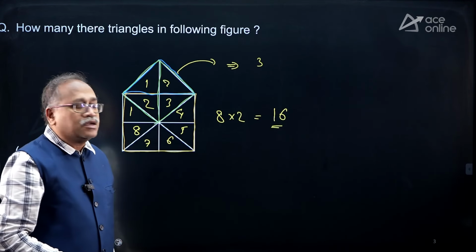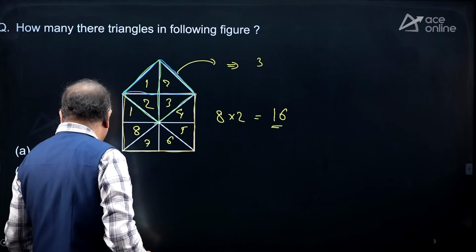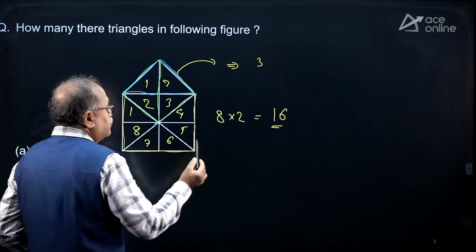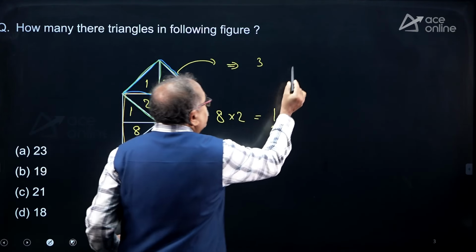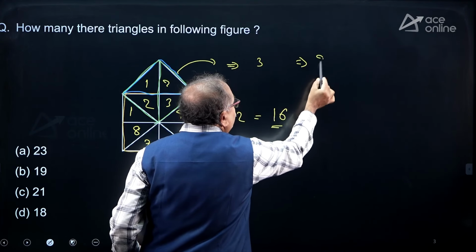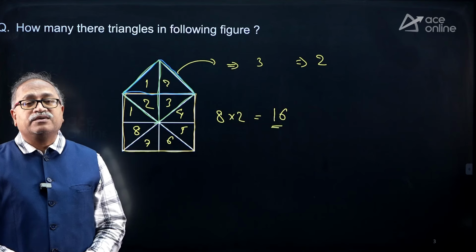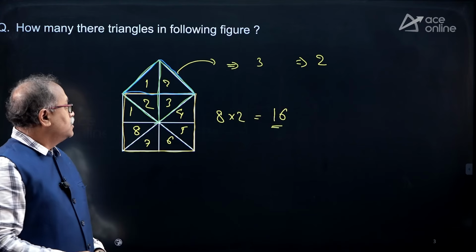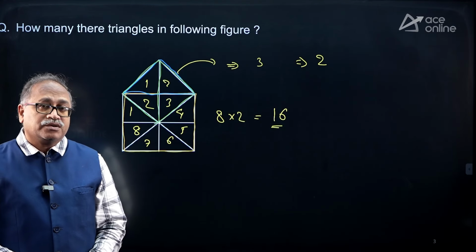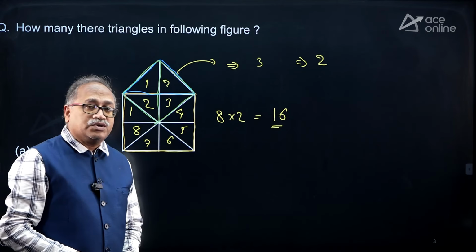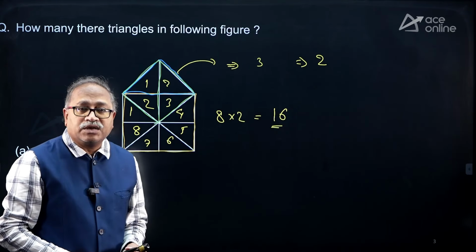After combining I get another 2 triangles. That's all. We have discussed a lot in our recorded course the method to solve questions like this.